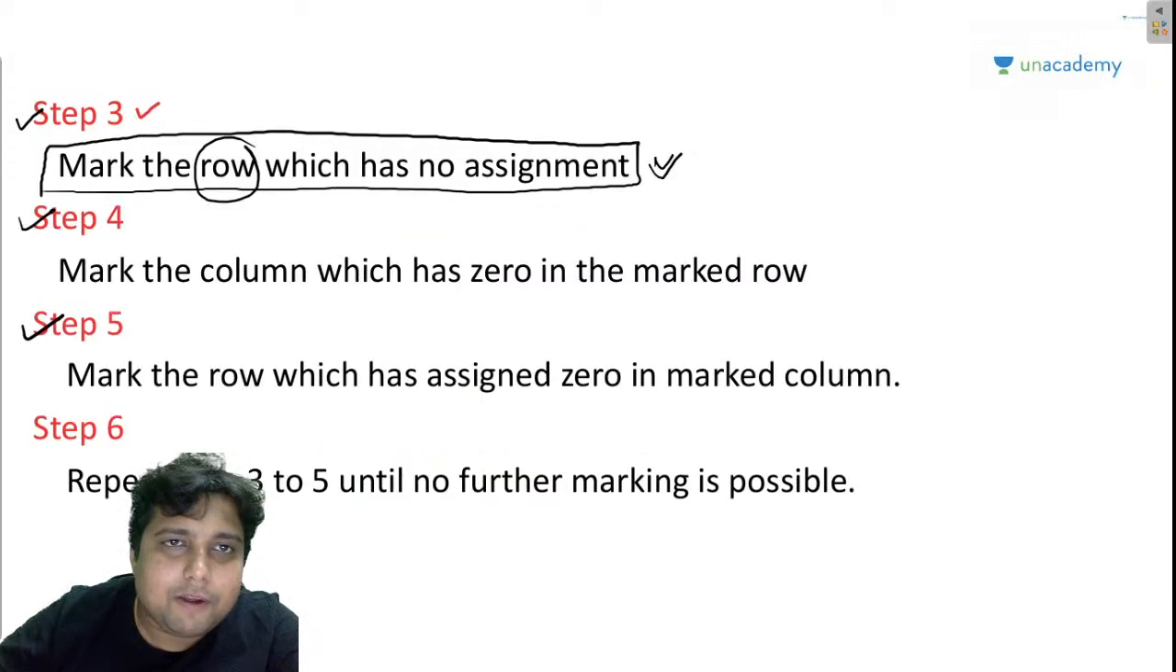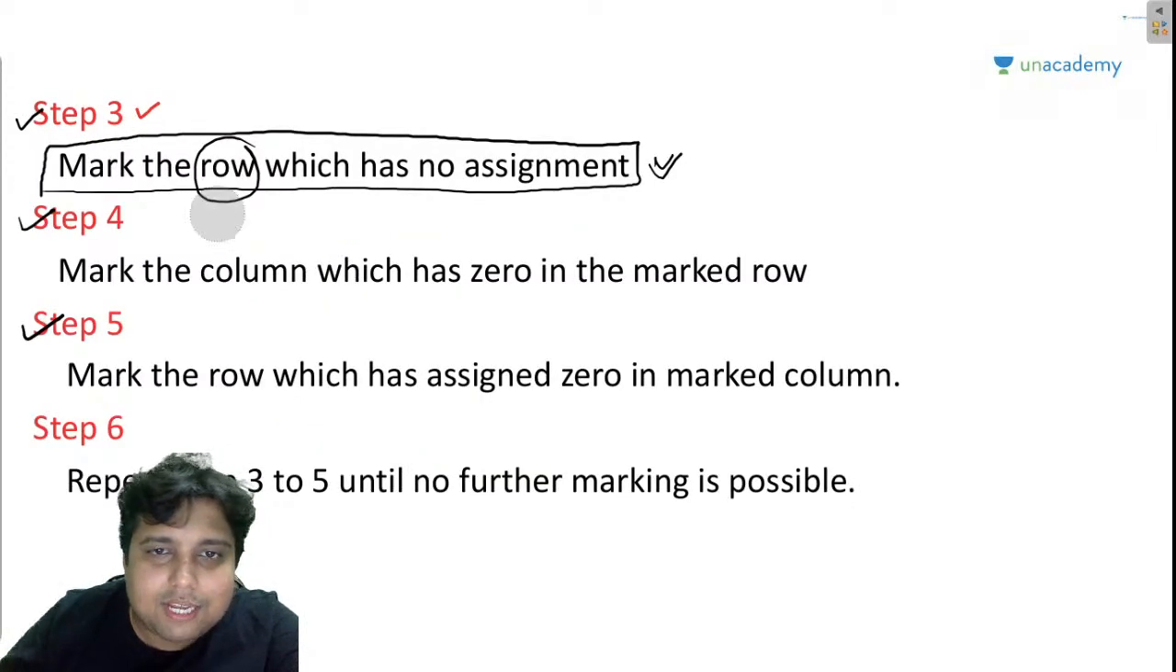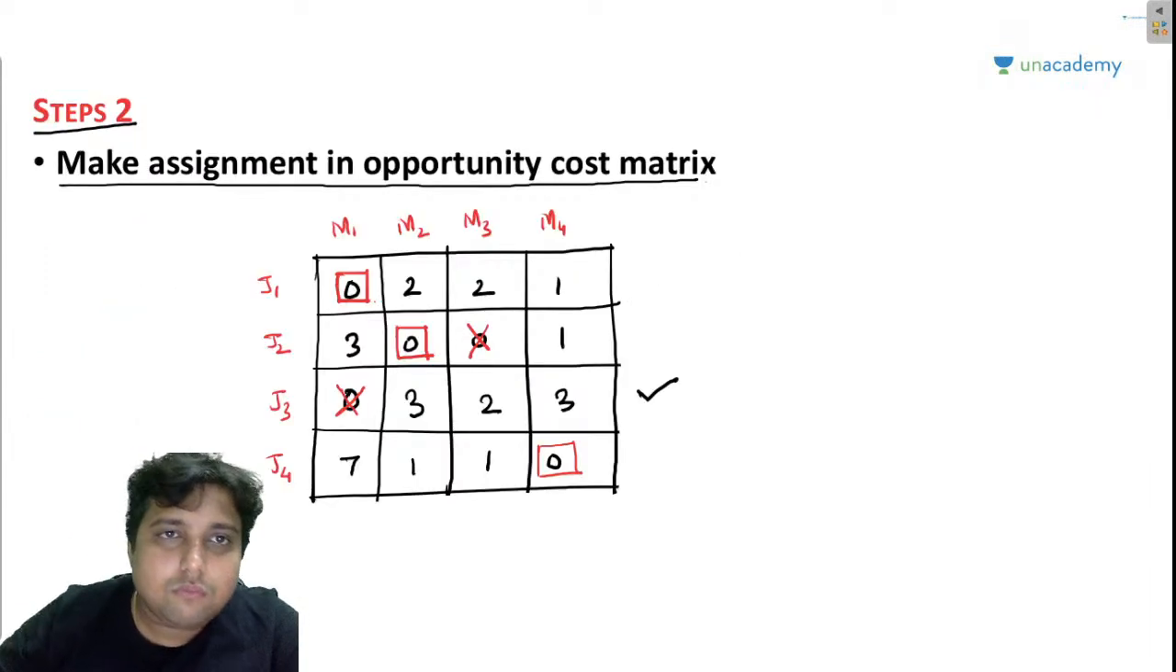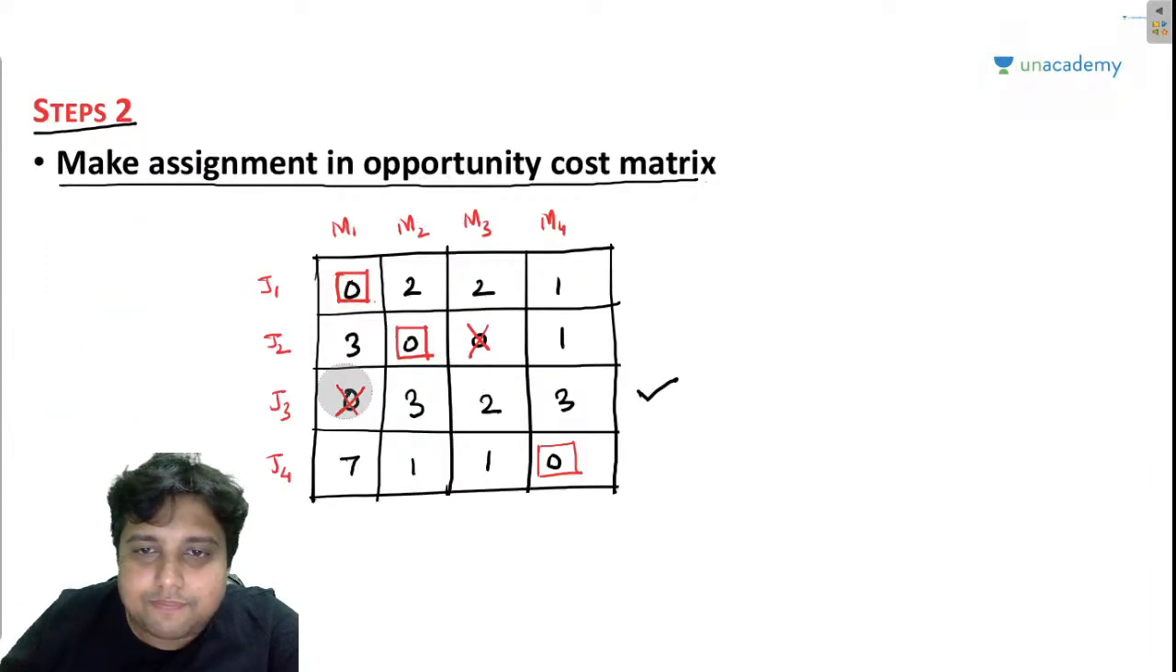Now, step number 4. Mark the column which has 0 in the marked row. Mark the column which has 0 in the marked row. Check out this. This row is marked. So we are basically taking a look at only this row. Now this row has 4 columns.